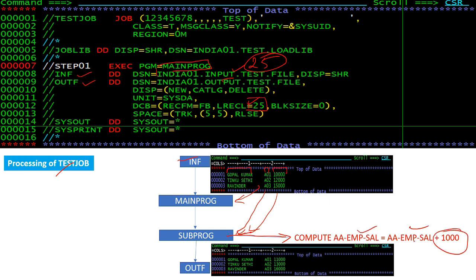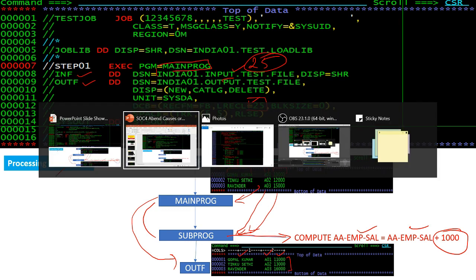Okay, and then we are passing back the employee salary to our main program, and then we are writing that into output file. Means if you see here, we have this employee name and this is our employee ID, and employee salary has been increased by 1000.